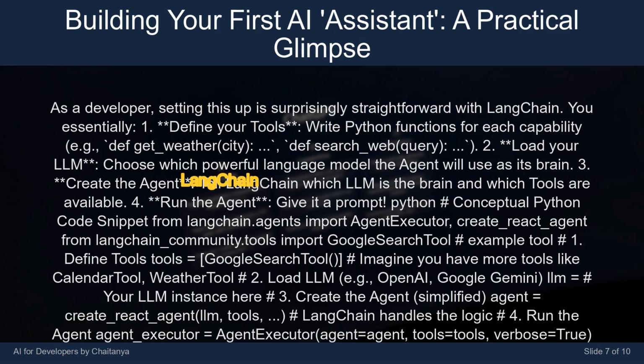agent_executor = AgentExecutor(agent=agent, tools=tools, verbose=True). agent_executor.invoke({"input": "What's the weather in London and what's a fun fact about its history?"}). This verbose=True shows the agent's step-by-step thought process.